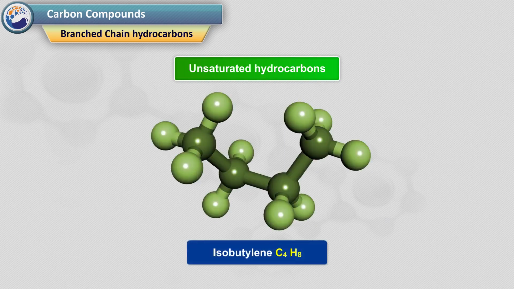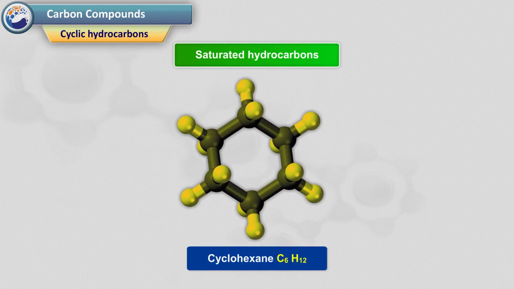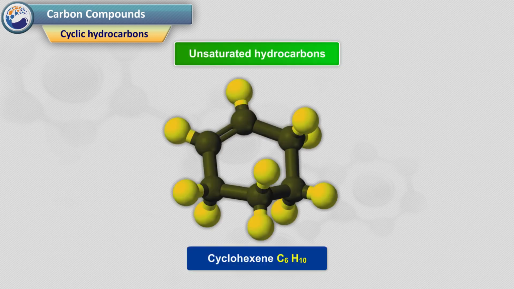Unsaturated hydrocarbons: isobutylene, C4H8. Cyclic hydrocarbons. Saturated hydrocarbons: cyclohexane, C6H12. Unsaturated hydrocarbons: cyclohexene, C6H10.